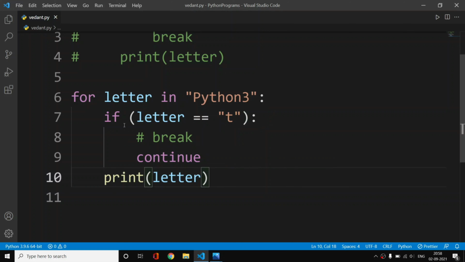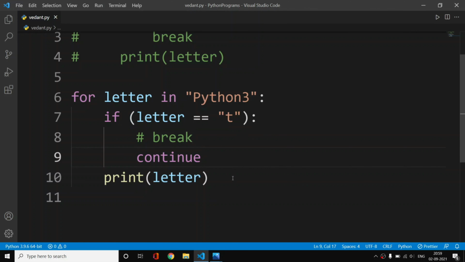We have this print not in the if, we have this print in the for loop. The print letter on line number 10 is the body of the for loop. It's not the body of the conditional statement. So our condition is met, the continue kicks in, and that's why this code will not get executed, and we directly move on to the next iteration. For the next iteration we have letter is equal to h, and h is not equal to t. That's why this continue will not get executed, because it is in the if condition and the condition is not met.